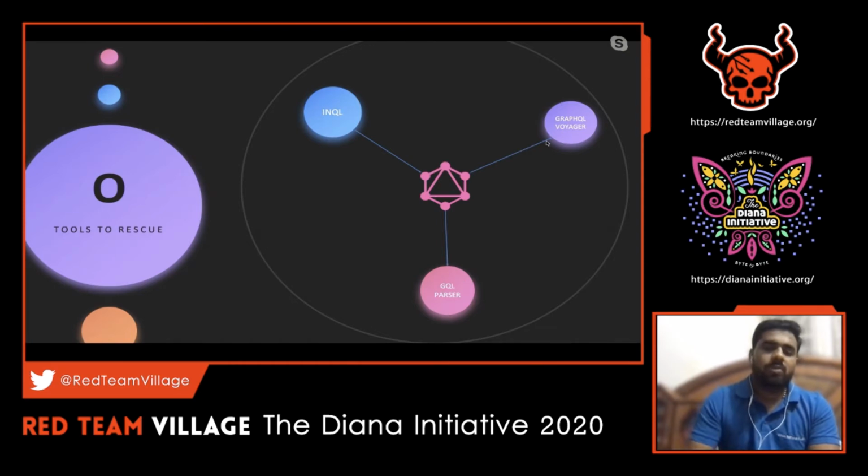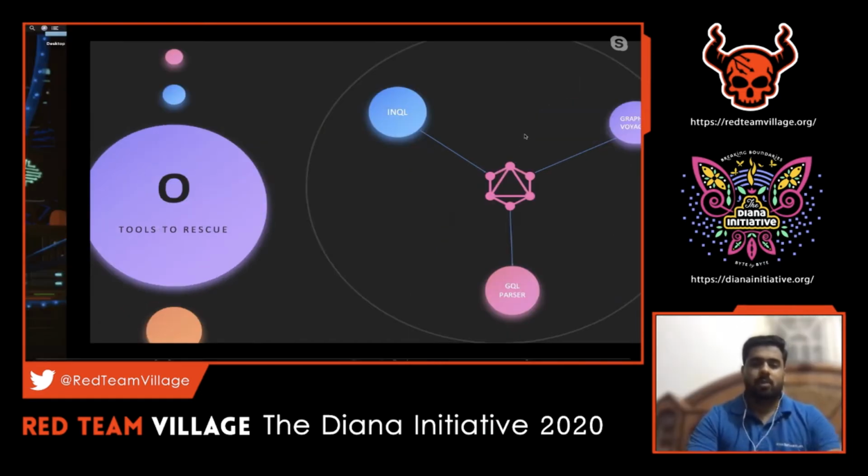So, tools. What are the tools we can make use of while we are doing pen testing or bug bounty hunting? There are certain tools which will come in handy when we do an assessment. Obviously, in that list, there are three things which I could think of now. The first is InQL. InQL is one awesome project, I would say, because it is in a pretty decent stage now. Version 2 has already been released, and I'll show a demo on that in this session. And we have something called GraphQL Voyager. GraphQL Voyager is not exactly a tool, it is a web application wherein you can post the introspection output. Let's quickly move on to a demo.